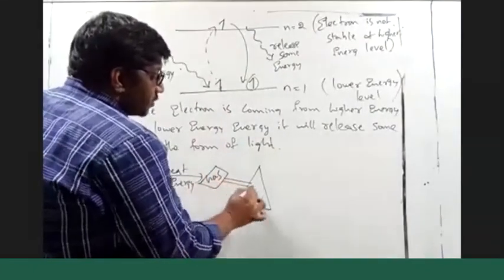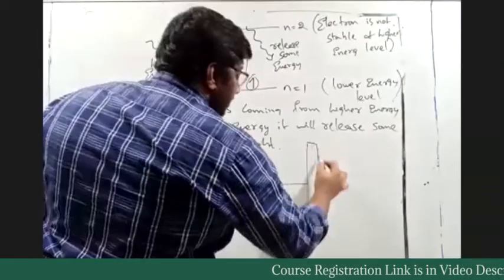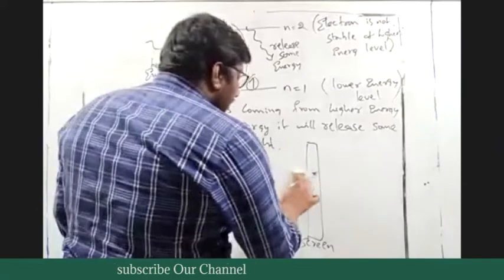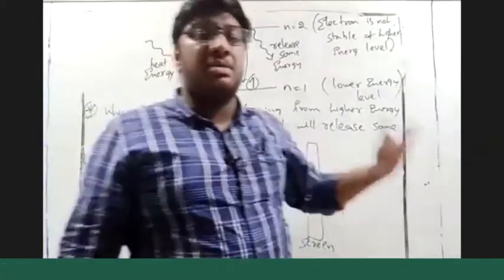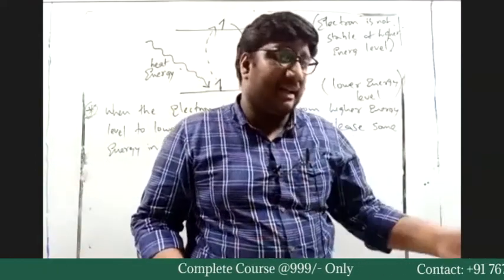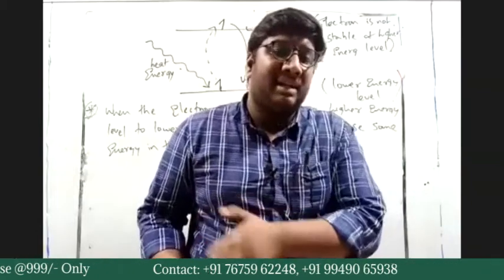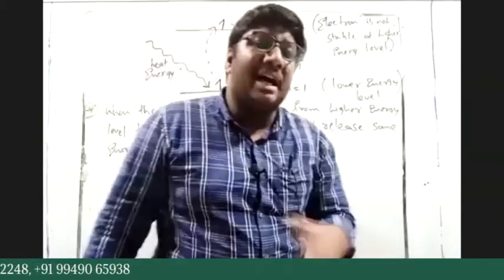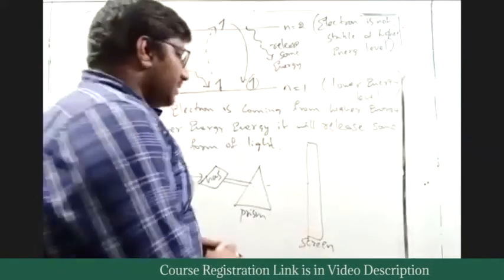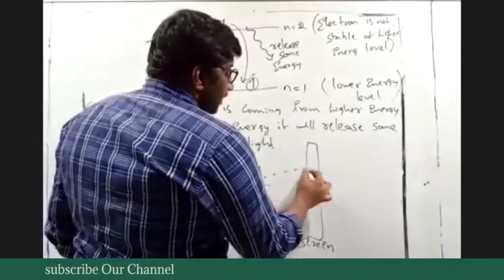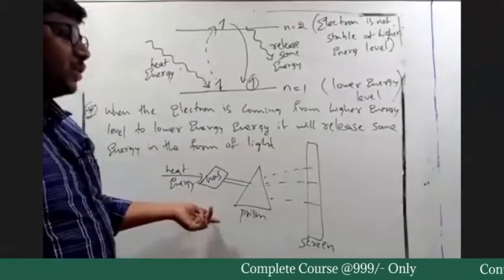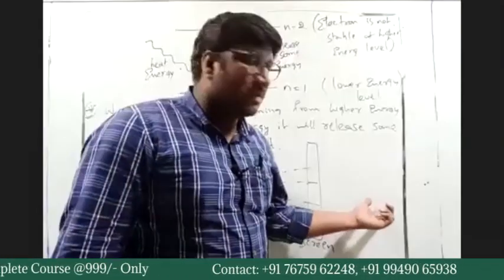So that light will be passed to the prism. The same will be seen on the screen. Earlier in the absorption spectrum, we had continuous color from violet to red, and we had dark bands. But now we have everything dark, and we only observe specific lights. So everything is dark here. The dotted lines represent that only some part of the energy is absorbed, so only specific colors will be released.